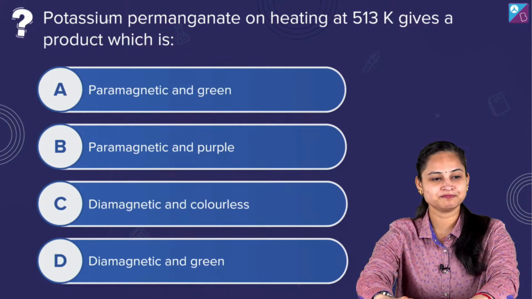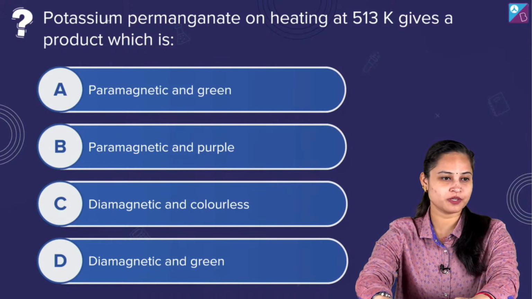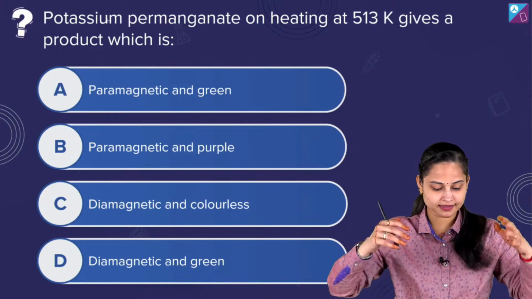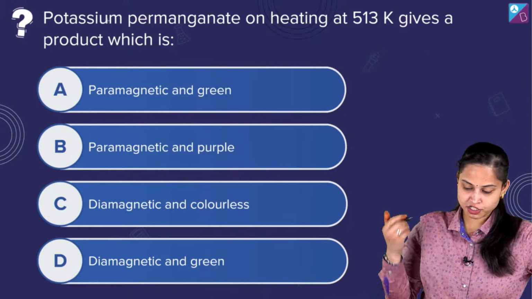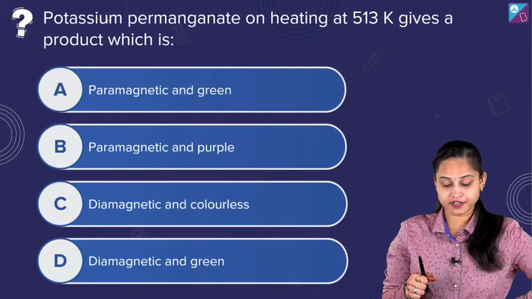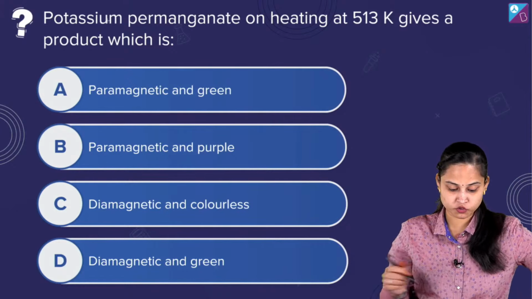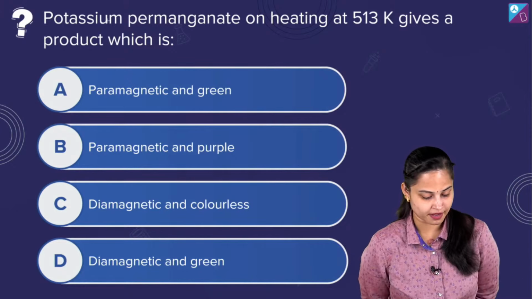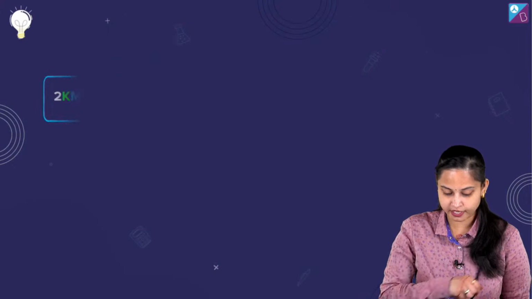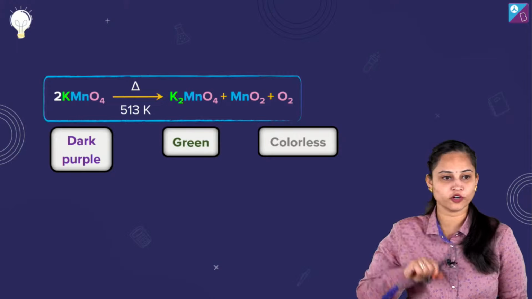Waiting for you. So Divyanshu says it's option number A. Vijay saying it's option number A. Sheila Naji saying it's option number A. Okay, good. चलिए तो बात करते हैं. They are saying potassium permanganate on heating at 513 Kelvin gives a product which is paramagnetic in green, paramagnetic in purple, diamagnetic in colorless, and diamagnetic in green. Here I go with the answer on the board for you.